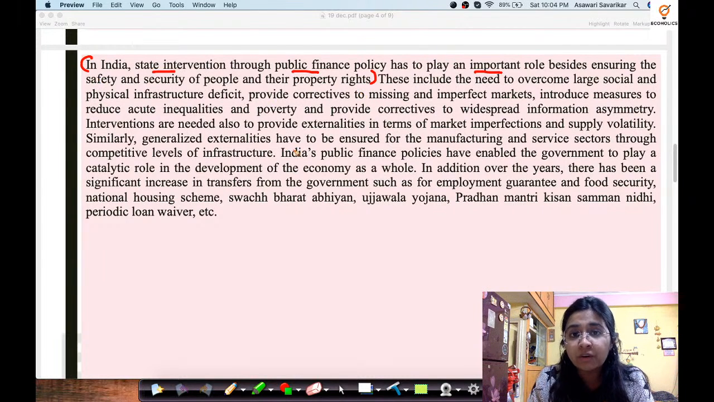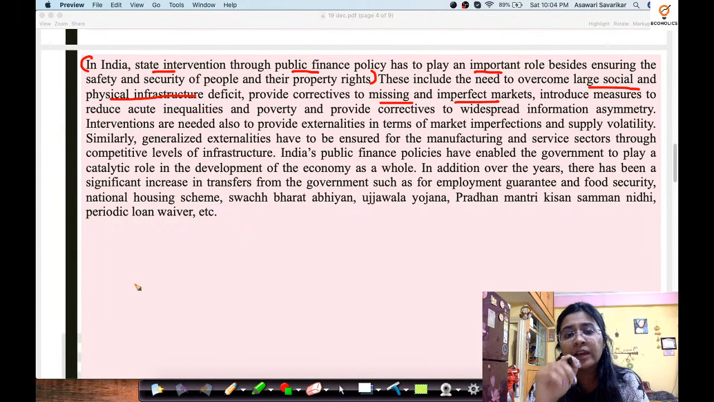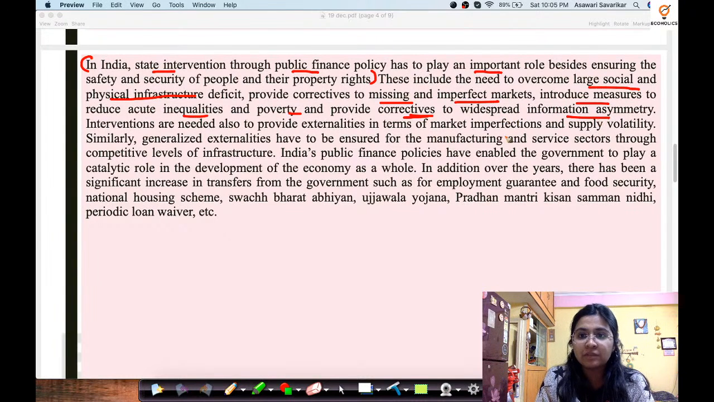It has to do something more, which includes what? These include the need to overcome large social and physical infrastructure deficit, provide correctives to missing and imperfect markets. Now, missing markets, imperfect markets, all these things are very, very integral parts of public economics and environmental economics. So make sure that this is a potential lead to broaden your horizon for learning for the coming examination. Then introduce measures to reduce acute inequalities and poverty and provide correctives to widespread information asymmetry.